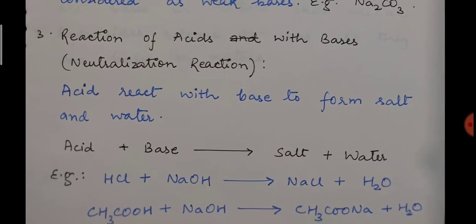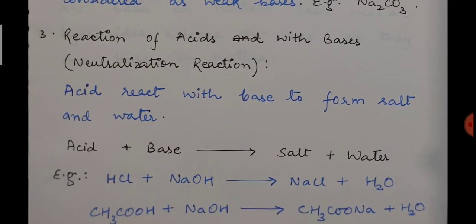Now the third one is reaction of acids with bases, which is neutralization reaction. In this one, we all know that acid reacts with base to form salt and water, and that is why it is said to be a neutralization reaction, because when acid reacts with base, they both cancel out each other's effect, neutralizing each other, and the reaction is said to be a neutralization reaction.